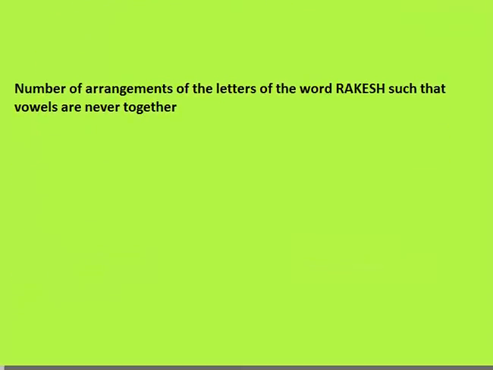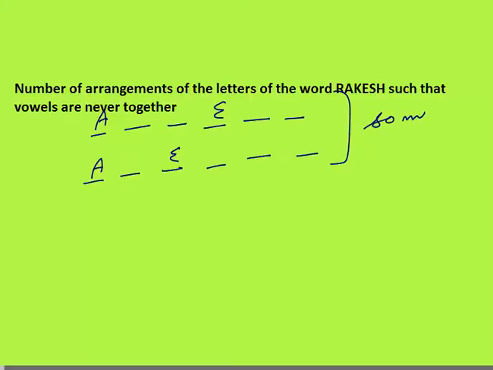Next is the number of arrangements of the letters of the word Rakesh such that vowels are never together. Now if you try to solve this in a simple manner, where vowels are never together, there will be so many cases. For example, A is there, a vowel, and E is at some different place. This is maybe one of the possibilities. A is here, E could be here. If we take it that way, there will be so many cases. We don't have to solve in this way.